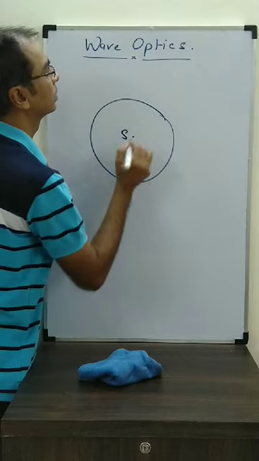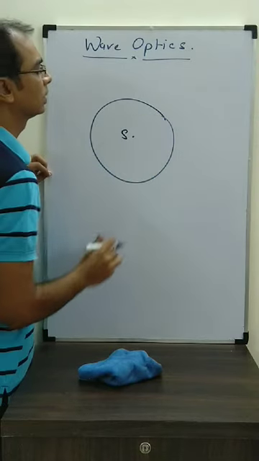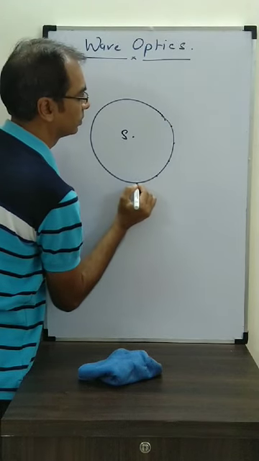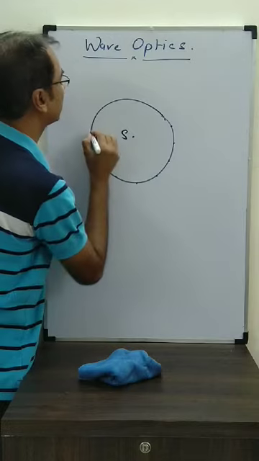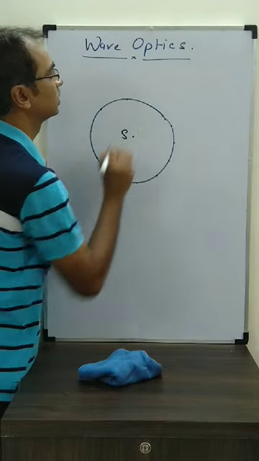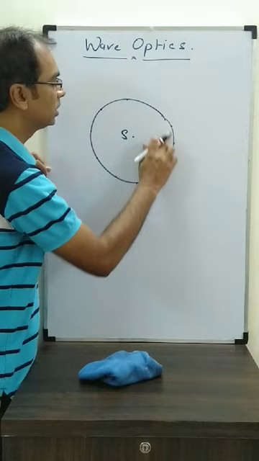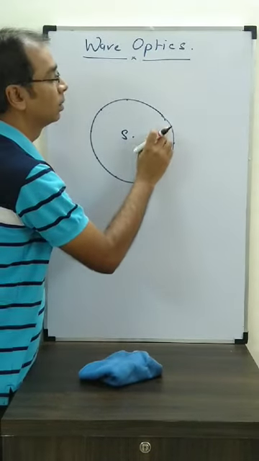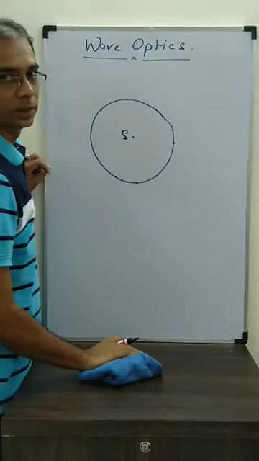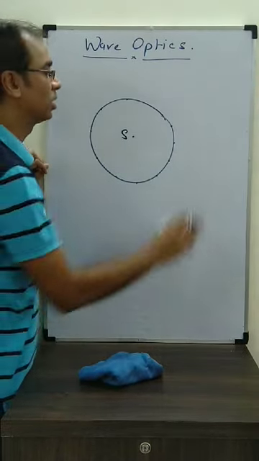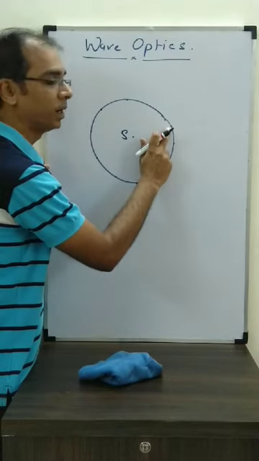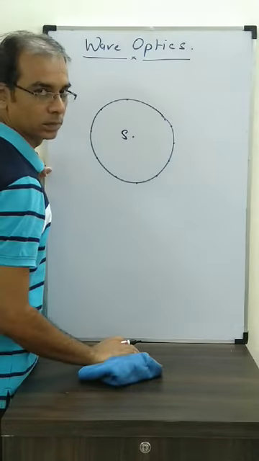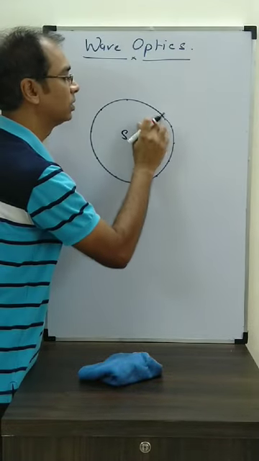So this is the main source and this is the wavefront. It's a sphere. Then the second point is that all the particles on this wavefront are the sources for secondary disturbance or further disturbance. All these particles on this wavefront are responsible for making the disturbance propagate forward. Because they are also oscillating, in simple harmonic motion, they are going to propagate this energy forward.